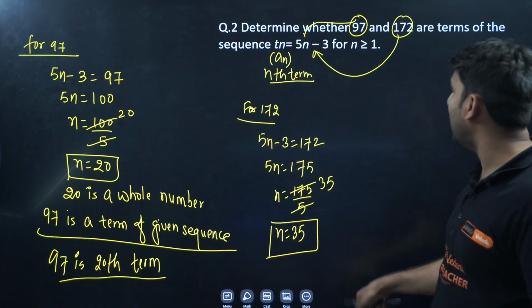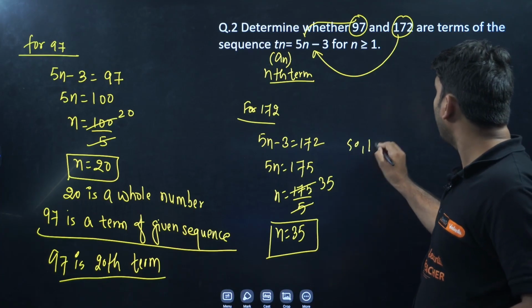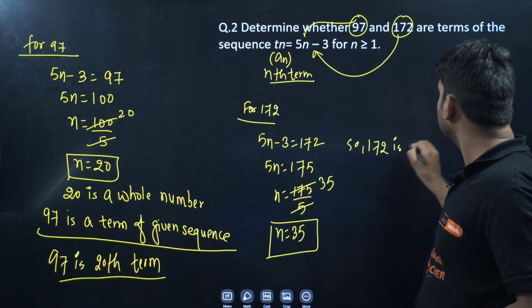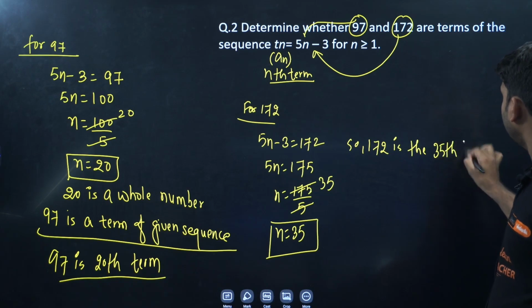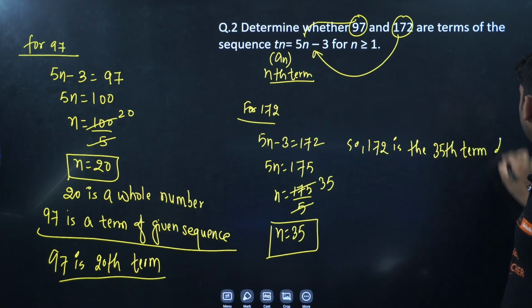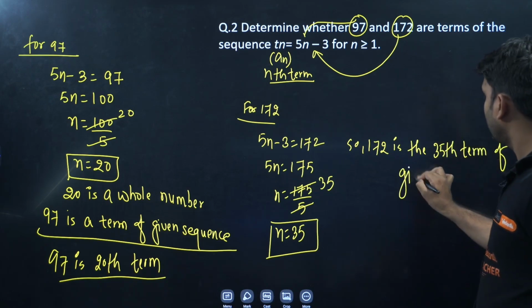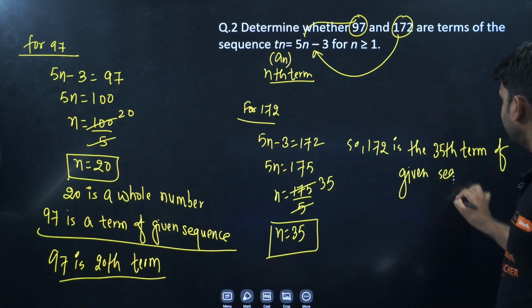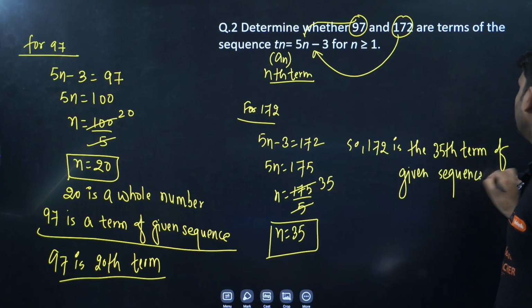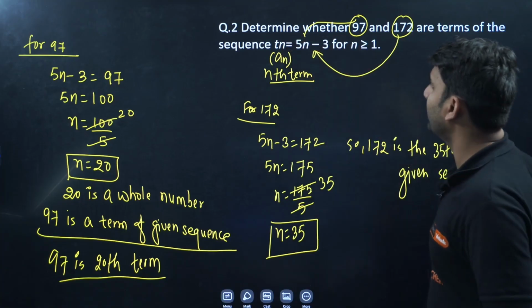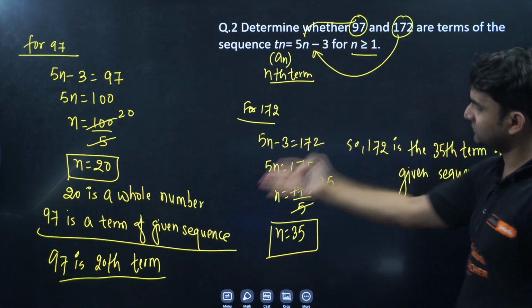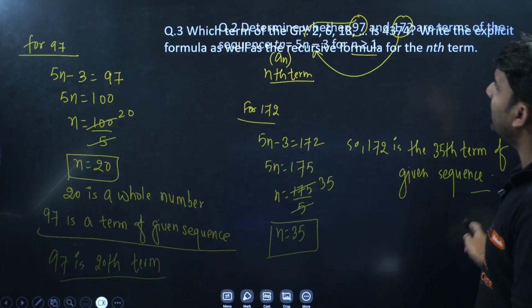It implies that 172 is the 35th term of the given sequence. Yes, both the numbers are present in the given sequence, and n is greater than or equal to 1. Moving ahead, question number 3.